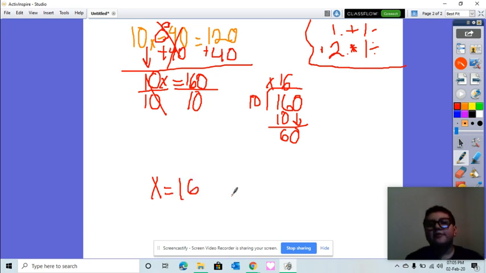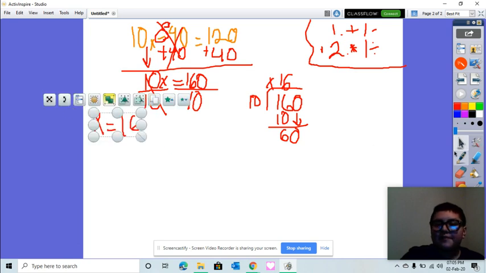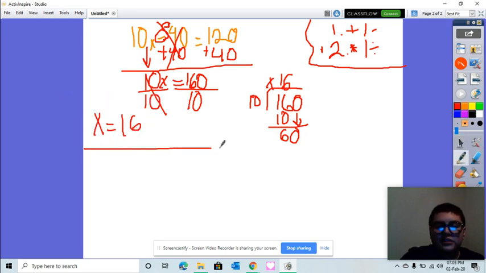And I may tell you, they might be negatives, which I'm going to give you one problem that we're going to solve with negatives, because on 1 and 2 step equations, there will be negatives. I promise you there will be negatives. So let me show you how to solve a negative one, because most people get confused on how to solve that one. But I'm going to teach you so you're not going to get confused.